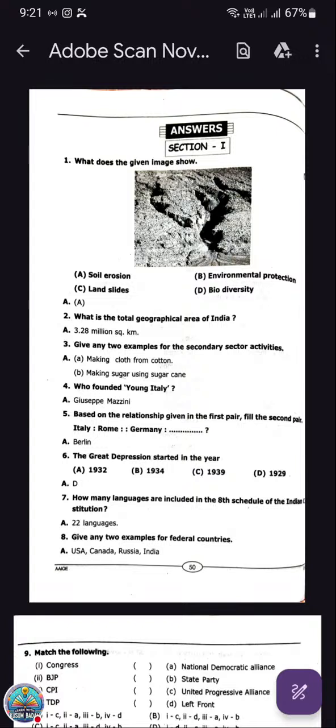Next, how many languages are included in the 8th schedule of the Indian Constitution? There are a total of 22 languages in the 8th schedule. Give any two examples for a federal country. You need to write examples of federal countries. The first one, USA, then Canada, next Russia and India.